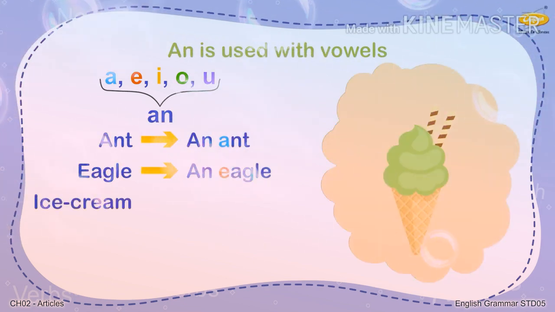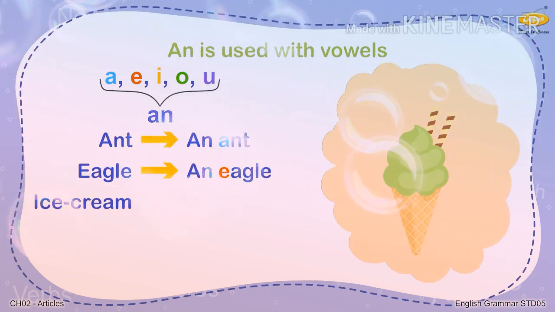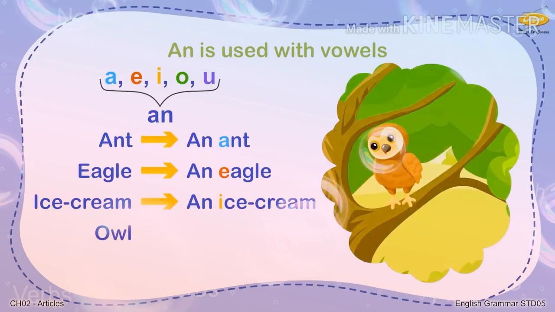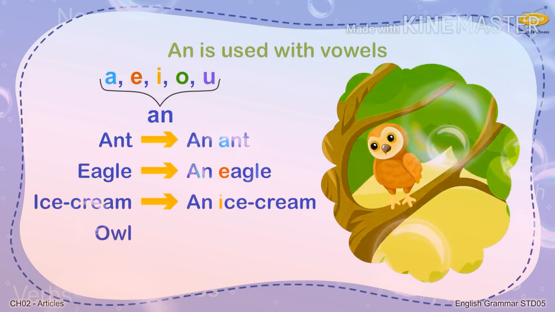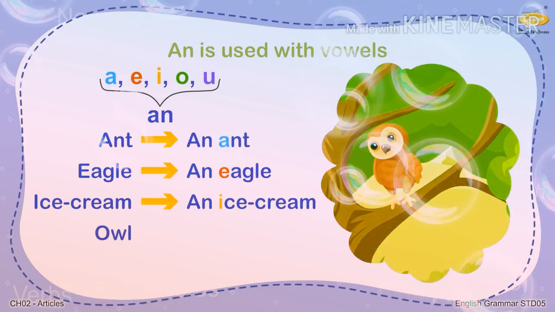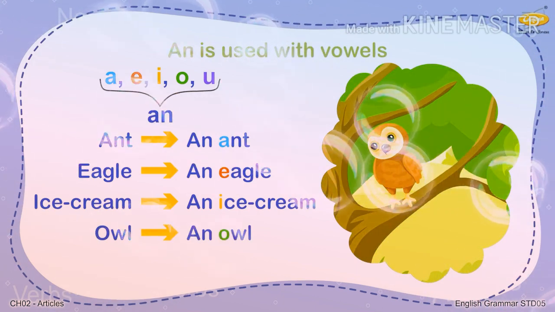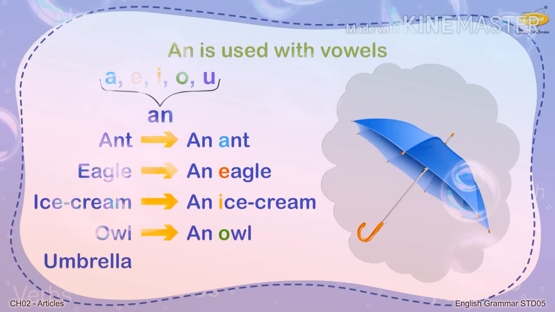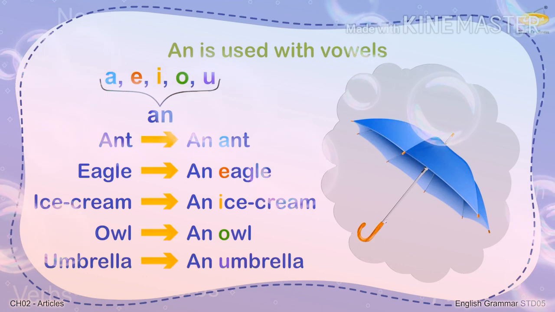Ice cream begins with I, so you would say an ice cream. Owl begins with O, so you would say an owl. Umbrella begins with U, so you would say an umbrella.